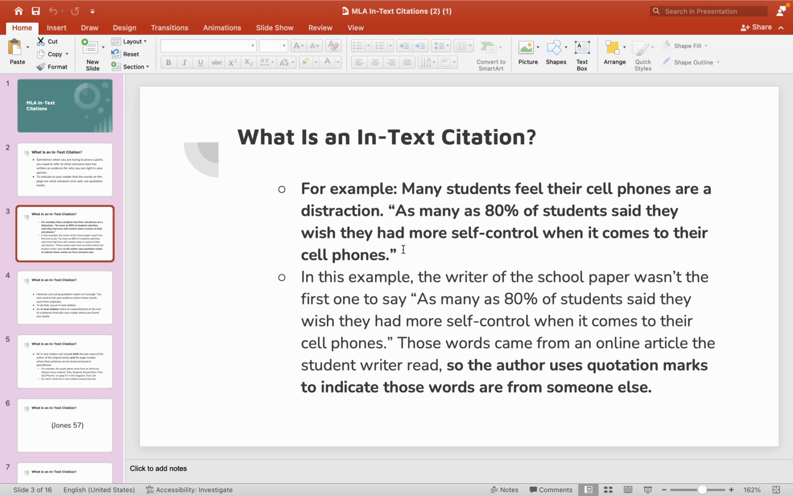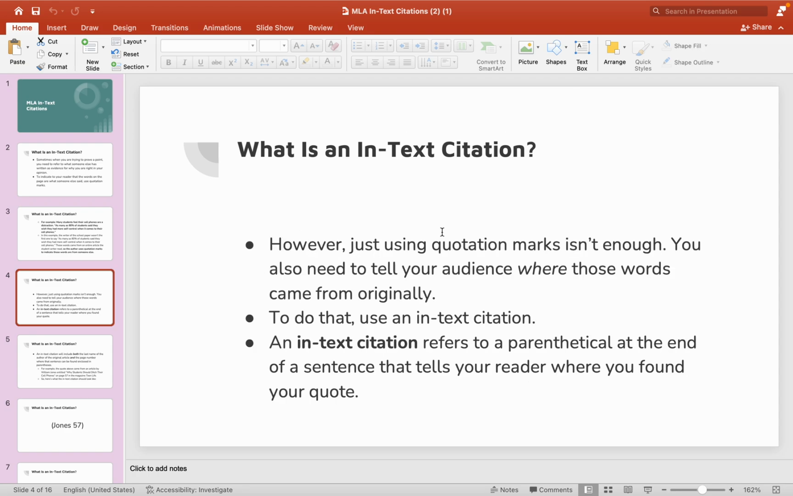In this example, the writer was not the first one to state or write this sentence, so you have to use quotation marks to show that that came from someone else. So just using quotation marks is not enough. You also need to tell your audience where those words came from originally, and to do that, you use an in-text citation. So it's a parenthetical, it's something in parentheses at the end of a sentence that tells your reader where you found the quote.